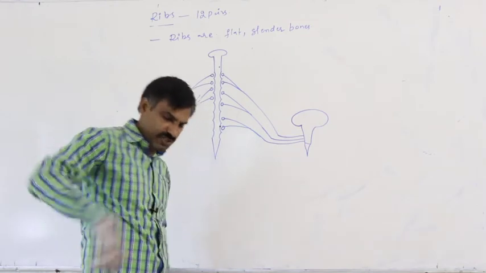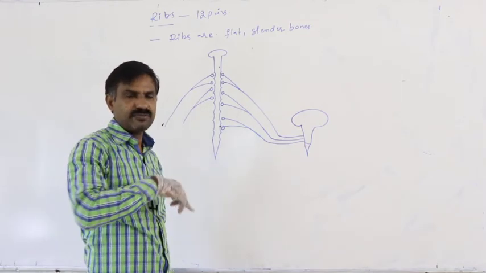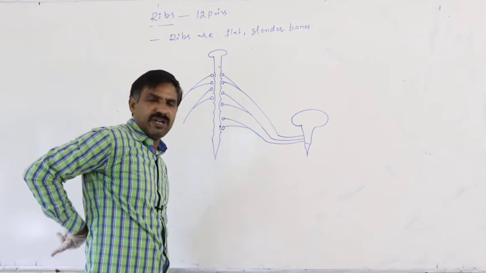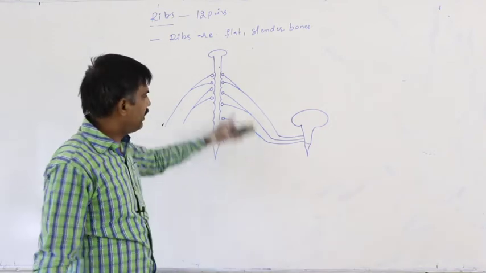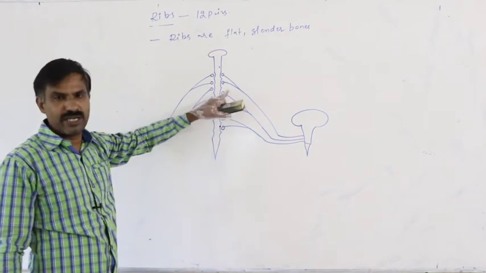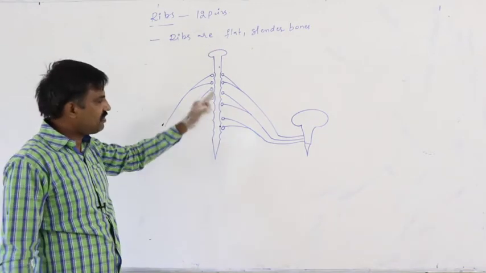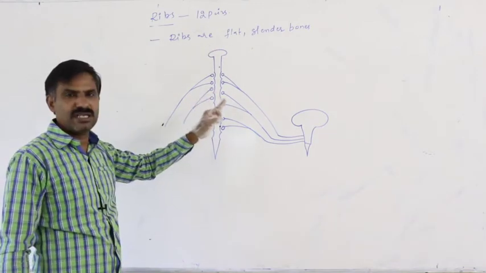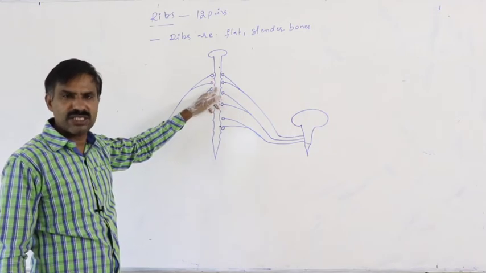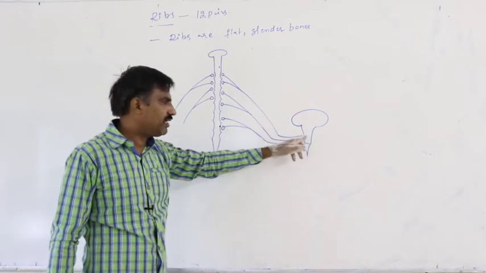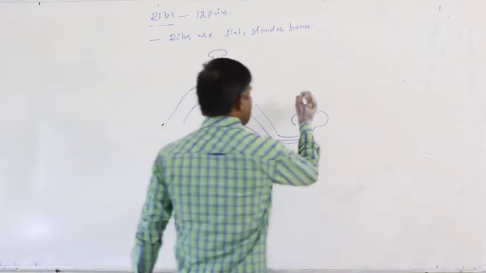This is the dorsal position, this is the ventral position. Dorsally the vertebral column is present, ventrally the sternum is present. The first 7 pairs of ribs attach dorsally to the thoracic vertebrae and ventrally to the sternum.